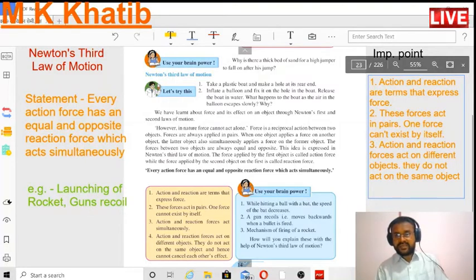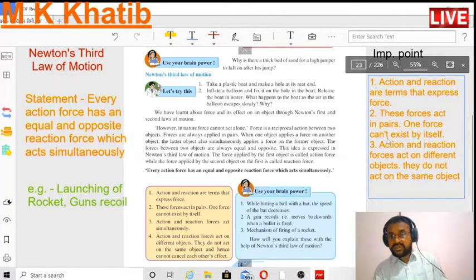But there are some important points about action force and reaction force. The first important point is that action and reaction are terms that express the force. The second important point is that these forces act in pairs.